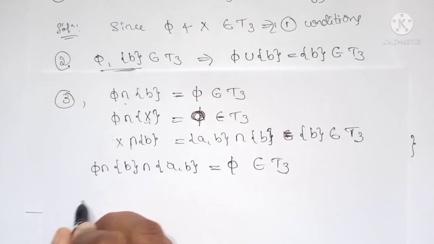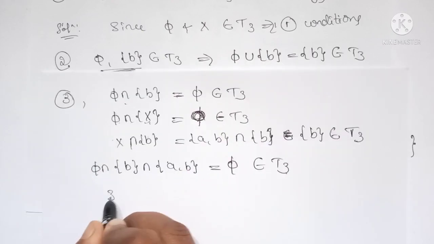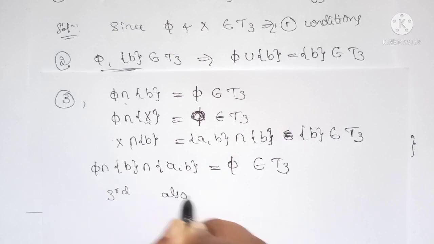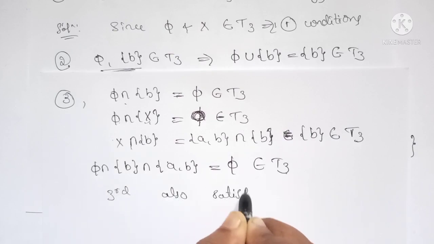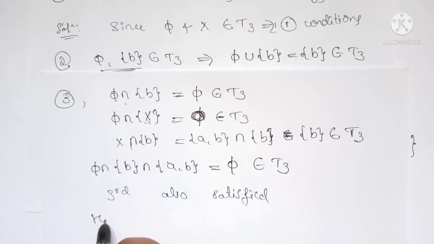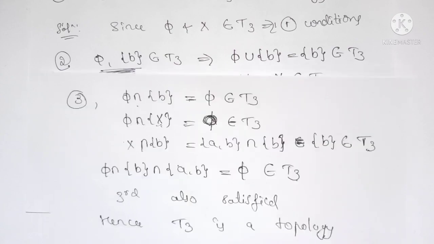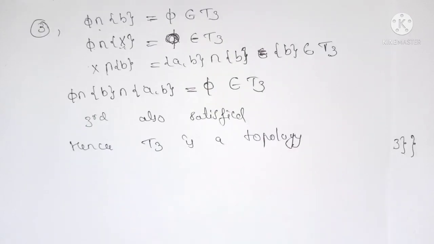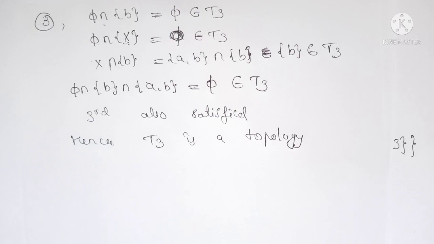Therefore, we can say that the third condition is also satisfied. So hence T3 is a topology. Okay, like this we can check whether the given subfamily is a topology or not.